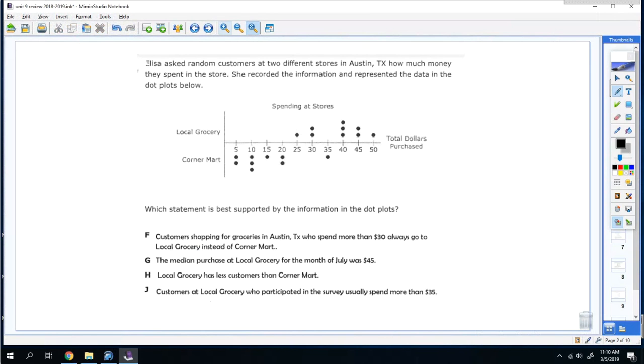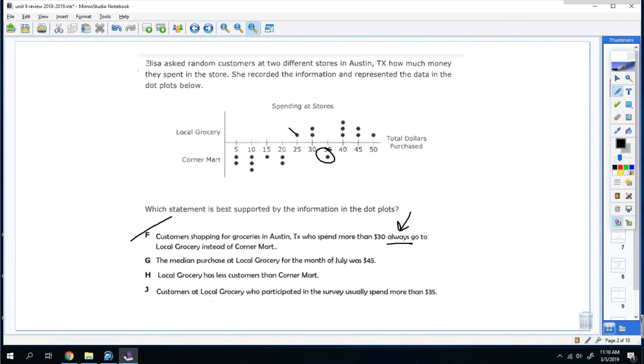F. Customers shopping for groceries in Austin, Texas who spend more than $30 always go to the local grocery instead of the Corner Mart. That's not true because this one person at the Corner Mart spent $35. So that "always" is what makes it wrong. G. The median purchase of the local grocery for the month of July was $45.